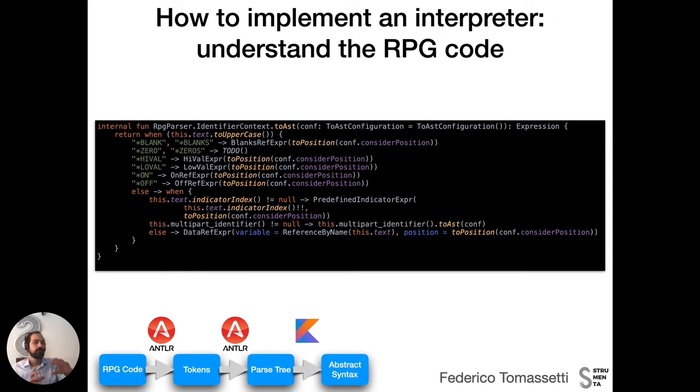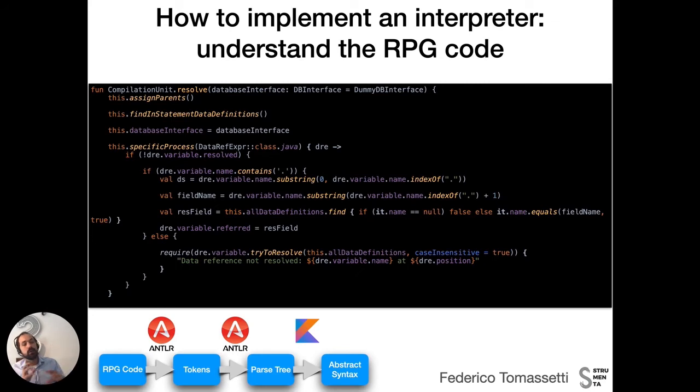Okay, we also have certain identifiers that can correspond to predefined indicators, and we treat them specially. Now, after we have built the abstract syntax tree, we will do further elaboration on it. For example, in RPG, I can implicitly define certain variables inside code, with a statement like clear. So if I clear a variable and that variable doesn't exist, I am implicitly defining it.